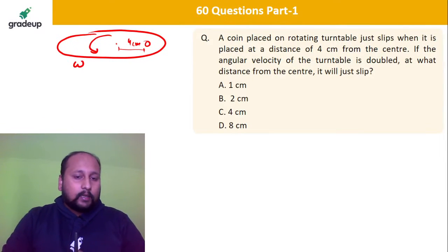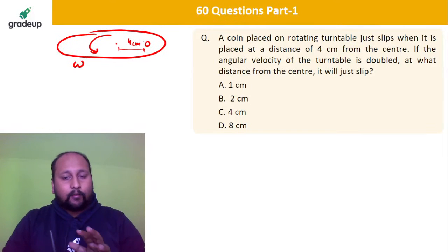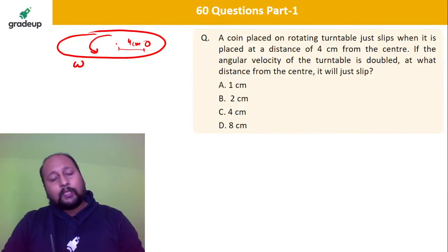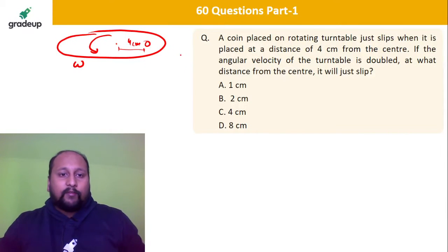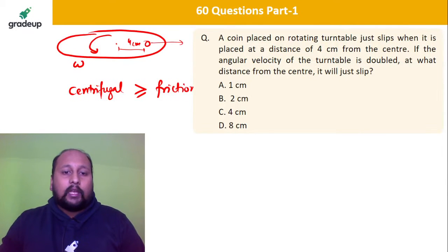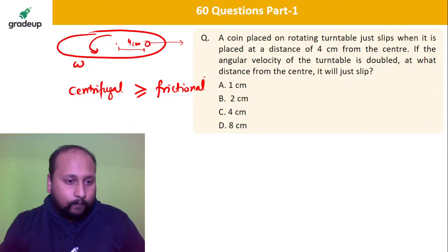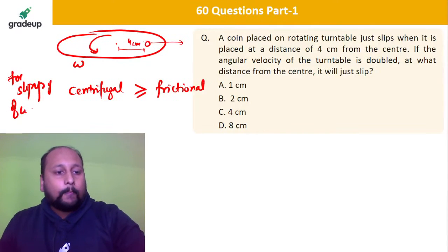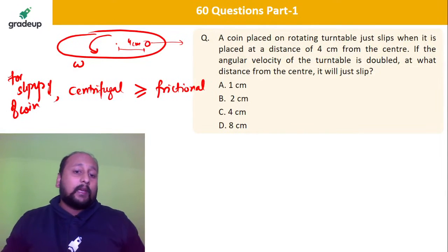Which force? Centrifugal force. If you remember the concept of a rotating body, when a body is rotating with some angular velocity, this body will be experiencing some centrifugal force. So definitely, if your centrifugal force is greater than or equal to your friction force, then only this coin will be slipping. So I can say for slipping of the coin, the centrifugal force should be greater than or equal to the friction force.